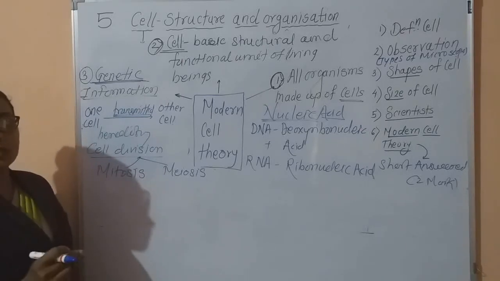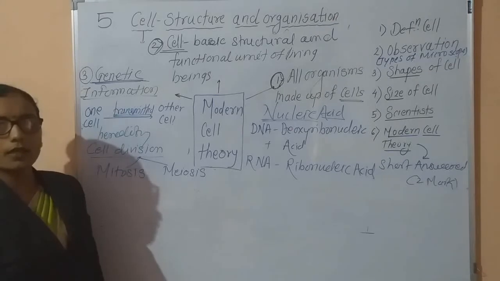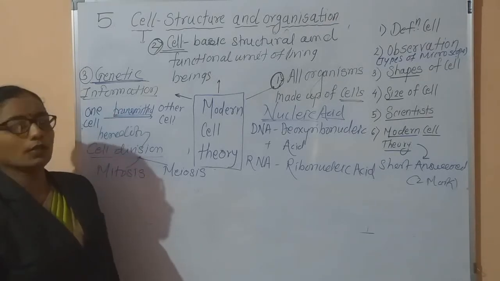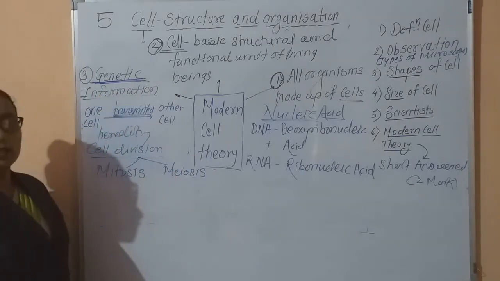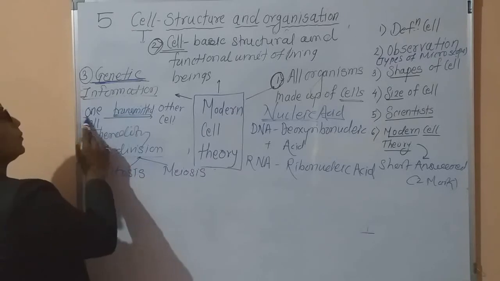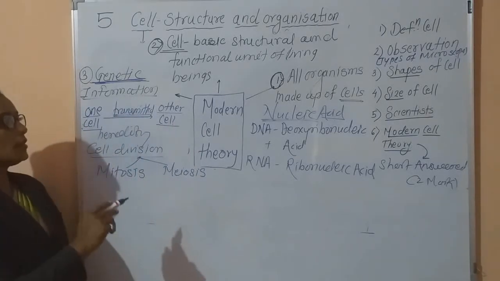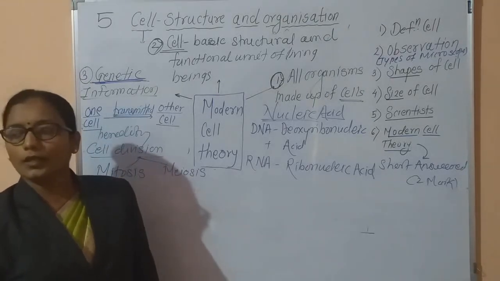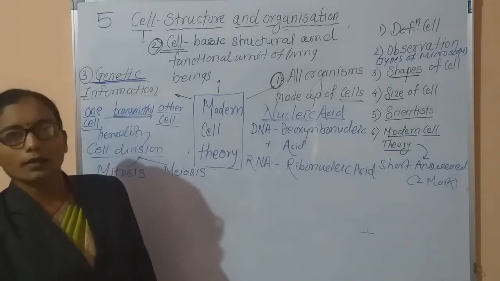Okay, this is the third postulate, that is the cell contains genetic information, and this genetic information is passed from one cell to the other cell. This is called genetic organization and genetic transformation of the cell.